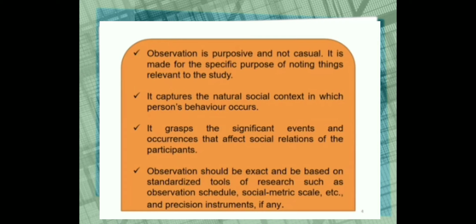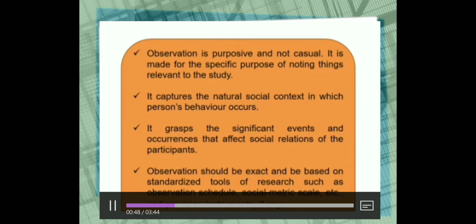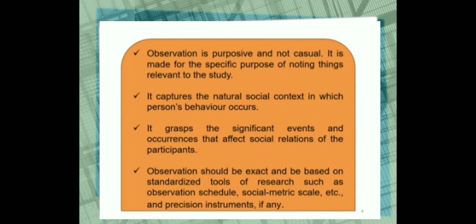It captures the natural social context in which a person's behavior occurs. We are not doing the observation in completely controlled settings. If we are not doing it in controlled settings, then whatever we are observing will be naturally occurring. Okay, there will be no changes in the behavior. It grabs the significant events and occurrences that affect social relations of the participants. Observation should be exact and be based on the standardized tools of research such as observation schedule, sociometric scale, and precise instruments, if any.